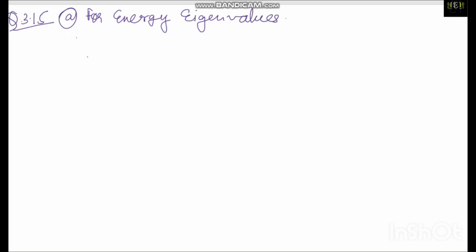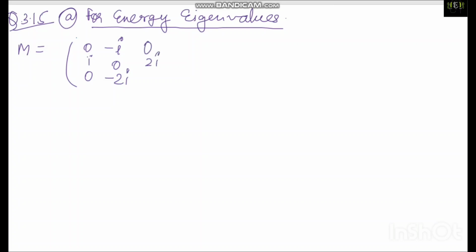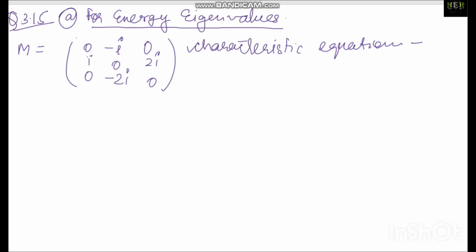Okay, I will work out the energy eigenvalues, and in this I have M equal to the matrix [1, 0, i, 0; -i, 0, -2i; 0, 2i, 0]. For this we have the characteristic equation, which is determinant of M minus lambda I equals 0. So I will solve this determinant.